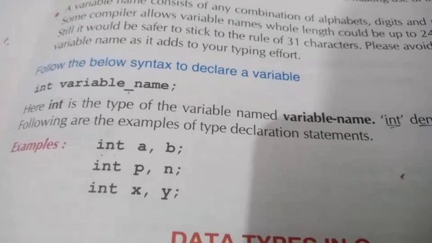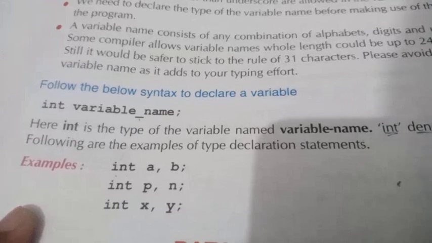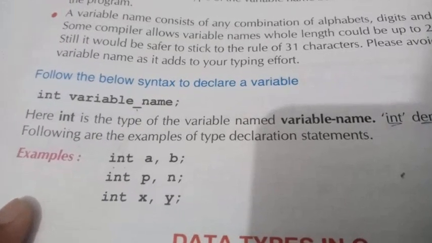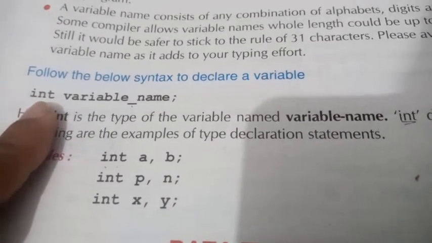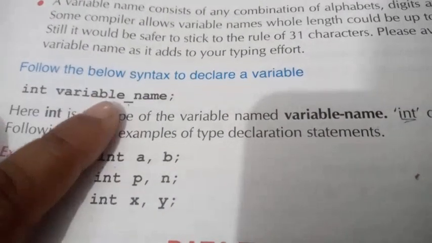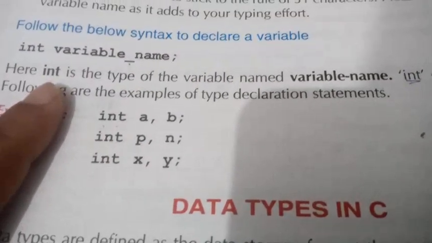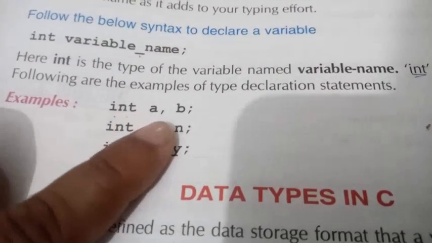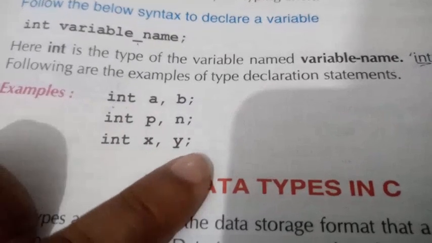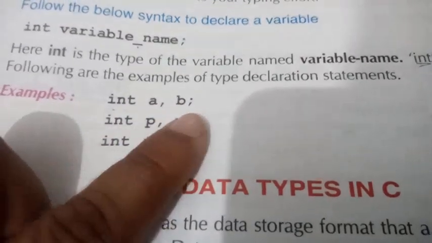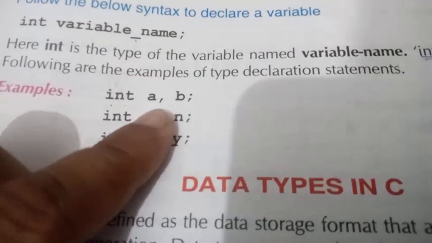int variable name, okay. So int is a data type. We will discuss it in the next topic. This is int variable name, and this provides the reference of which type the variable is. So int for integer, okay: int a comma b, int p comma n, int x comma y. So here we have two variables. Comma works as a separator.